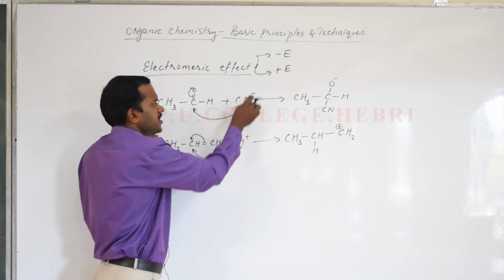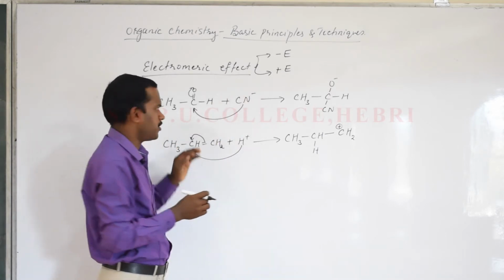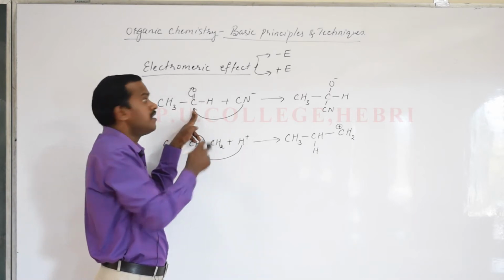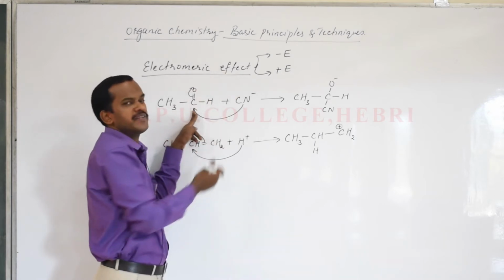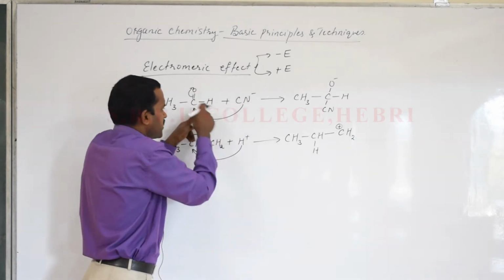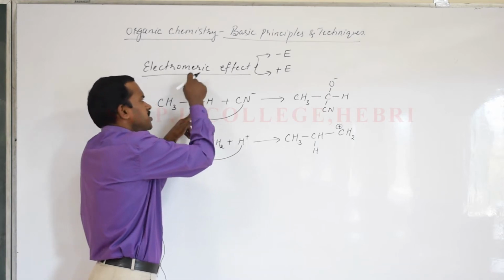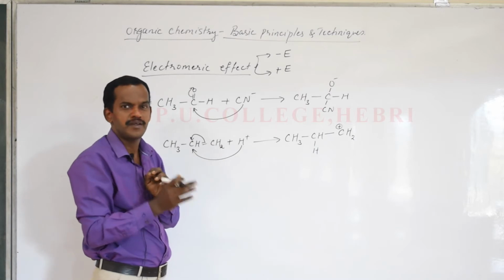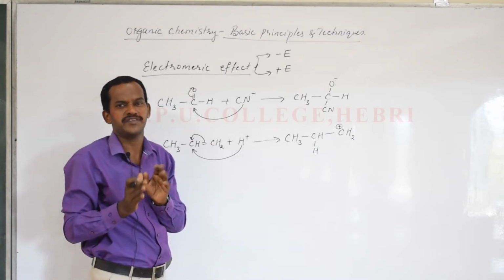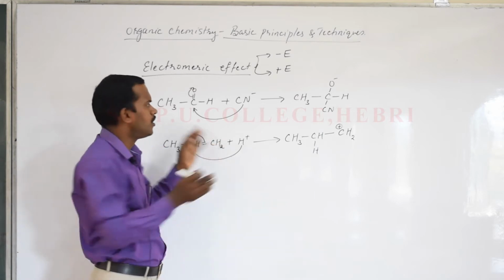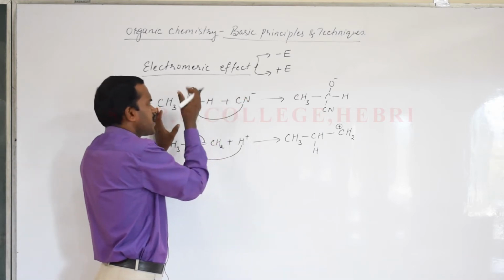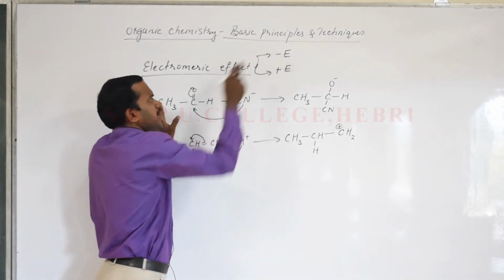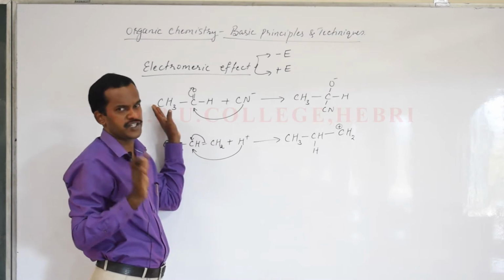See, when the attacking reagent is negatively charged, like the cyanide ion I wrote, when it attacks a carbon atom, see the direction of the displacement. The pi electrons are moving away from the attacking reagent. So CN minus attacks this carbon atom, and the shift of electrons takes place in the opposite direction. So we can say in the negative electromeric effect, the displacement of pi electrons takes place away from the attacking reagent. The first example, cyanide ion attacking an aldehyde forming some intermediate, is an example of the negative electromeric effect or minus E effect.